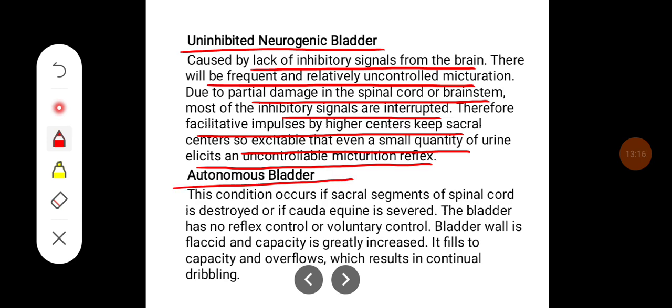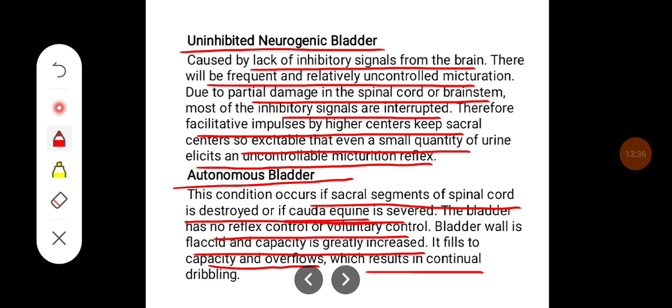Autonomous bladder. This condition occurs if sacral segments of spinal cord is destroyed or if the cauda equina is severed. The bladder has no reflex control or voluntary control. Bladder wall is flaccid and capacity is greatly increased. It fills to capacity and overflows, which results in continual dribbling.